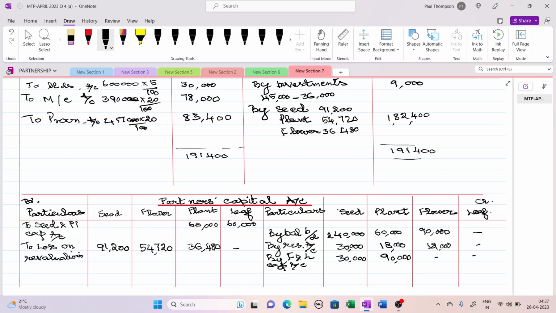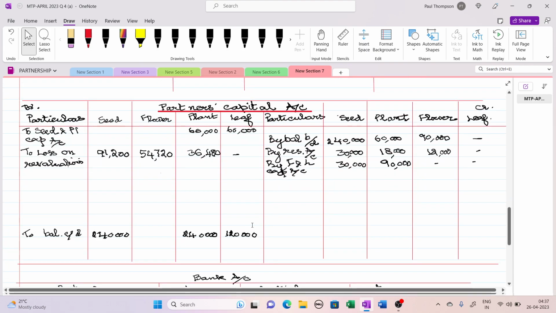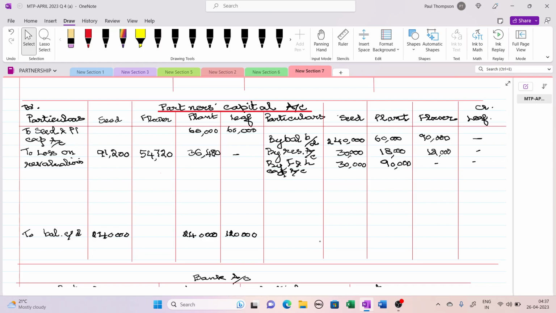Now we have completed this revaluation account and partners capital account. Now we have to open the bank account also. After taking this total, we will be going to this. So by balance brought down, we have taken reserve, we have taken goodwill.